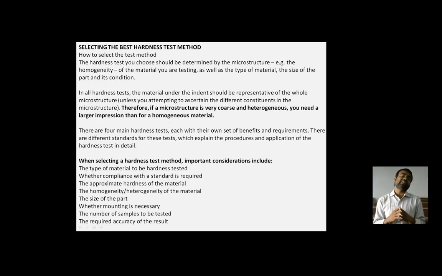So these are the various points we need to consider to select the particular hardness test method.